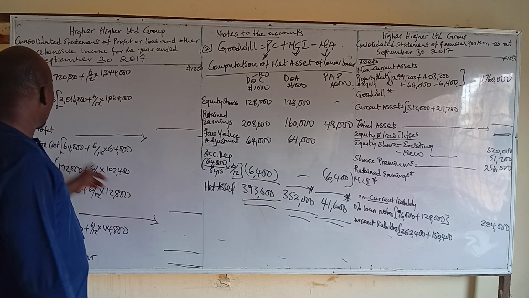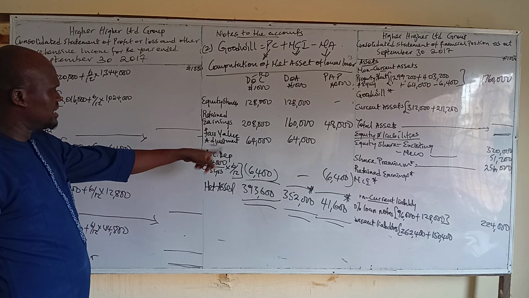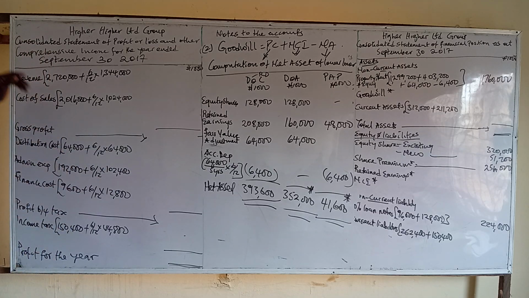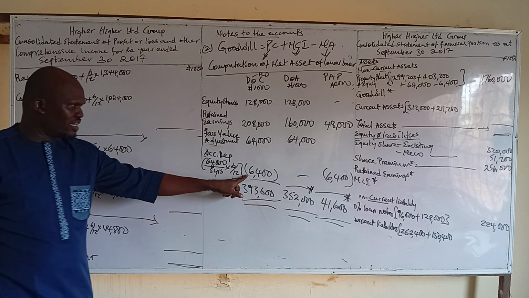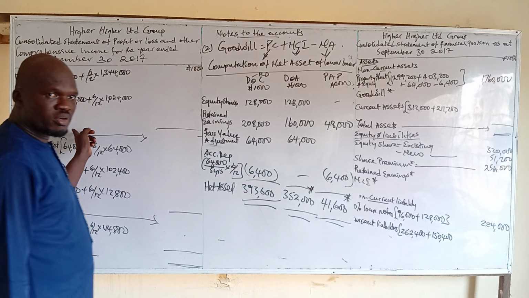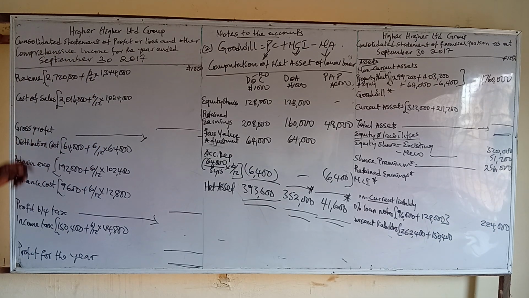So then how does it affect the P&L? How does this depreciation affect the consolidated statement of profit or loss? You treat it as an expense in the consolidated statement of profit or loss. Sometimes you might be told to add it to cost of sales.